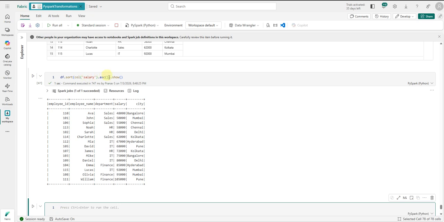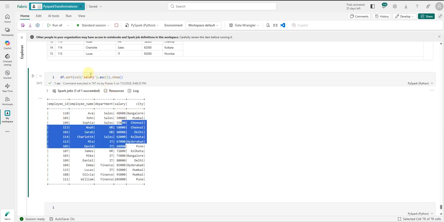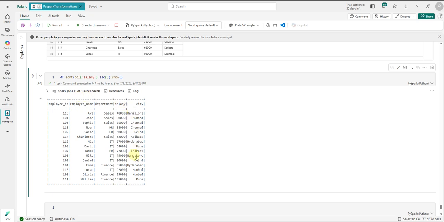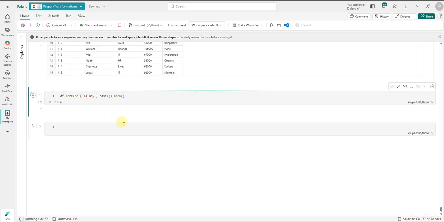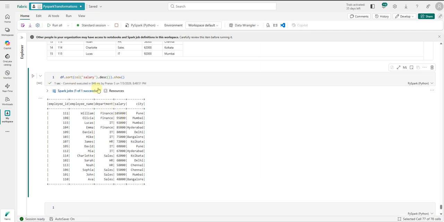Now we have the salary column sorted in ascending order. Not just the salary column, the whole data frame is sorted in ascending order. In the same way, here we can use descending, and this will also work. See, now the data frame is sorted in descending order by salary.